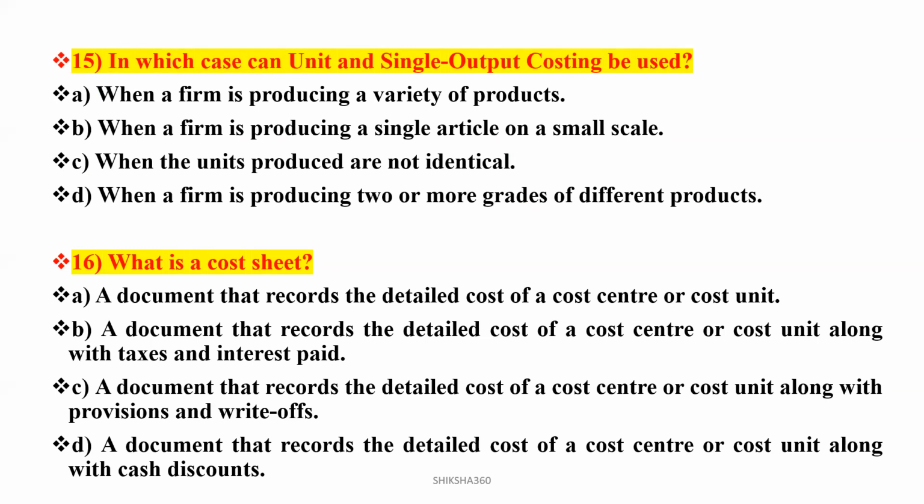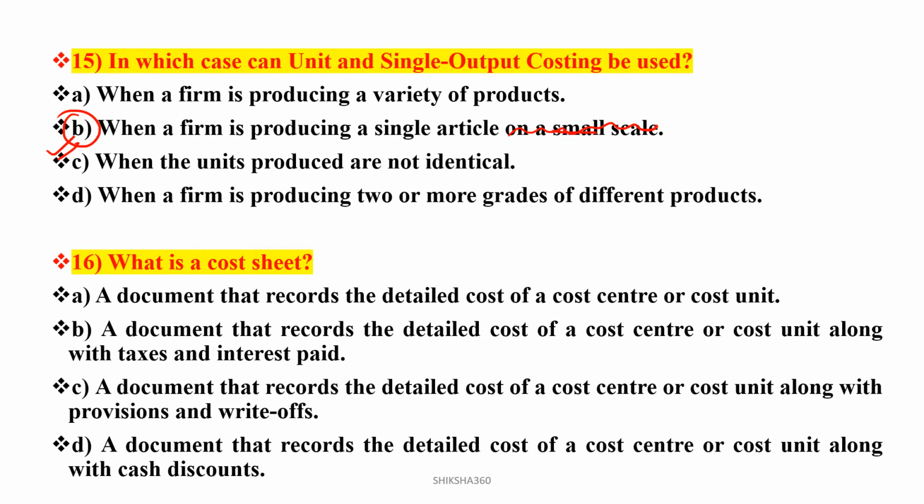In which case is single unit and single output costing to be used? Option B will be the answer, that is, when a firm is producing a single article. This part we have to cut out, on a small scale. Clear? As such, we cannot say on a small scale or on a larger scale. So mostly when the firm is producing a single article, at that place single and unit output costing has to be used.